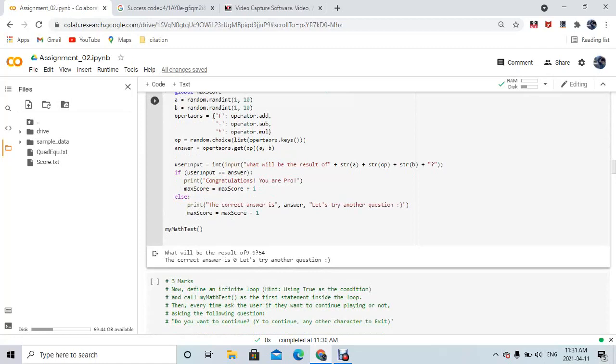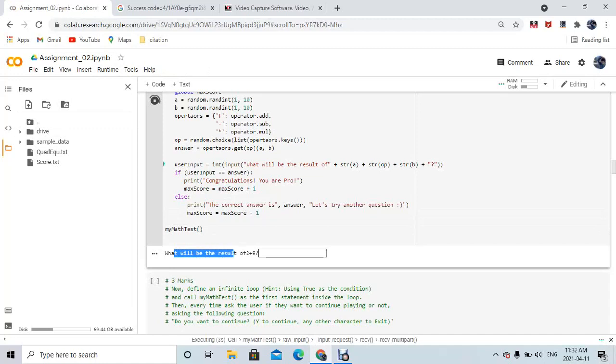Then I ask the user for his or her input, and I check if the answer matches our answer. Then it will print this congratulations message, and also it will add 1 to the max score. If the answer is incorrect, then it will subtract 1 from the max score. After that I call this function. So let's see.